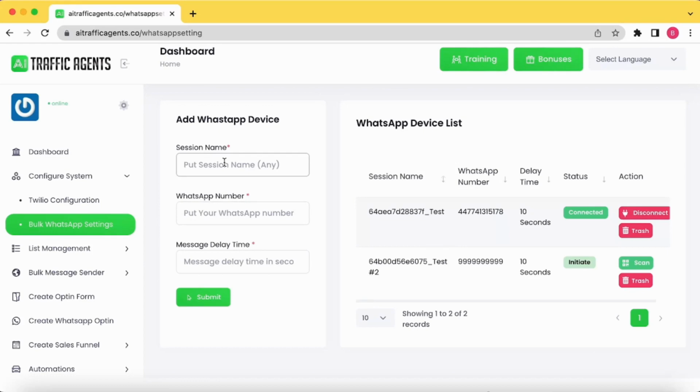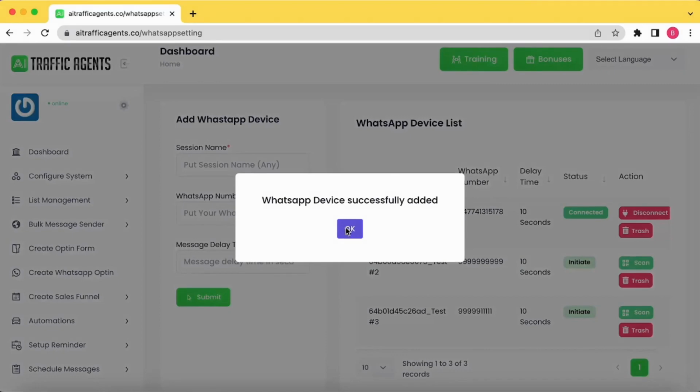For example, let's just name it test number 3. I'm going to send the messages from this number, I'll add this number, and a 10 seconds delay is required so that you can send the messages after 10 seconds of delay to each user. Once this is done, you simply click on the submit option and your device will be added.